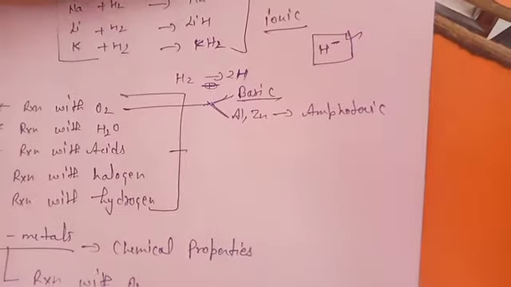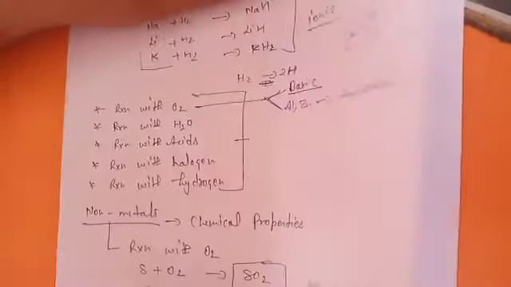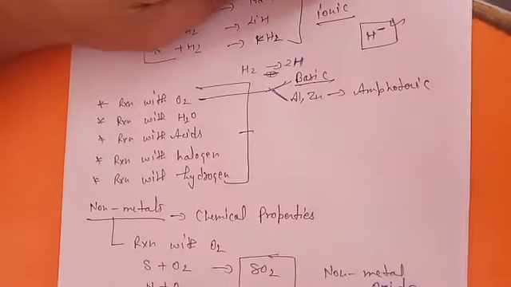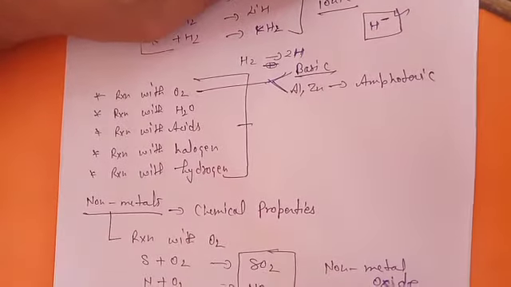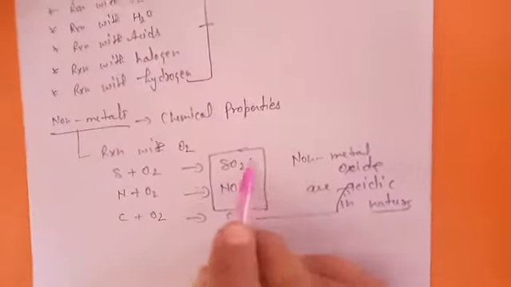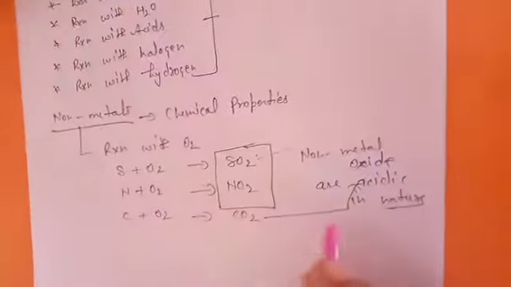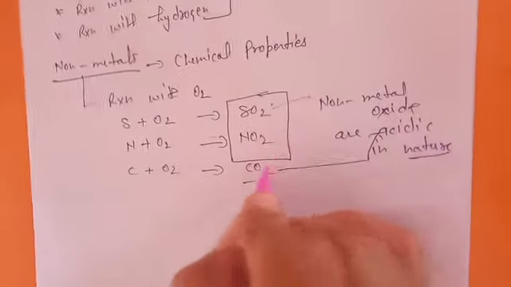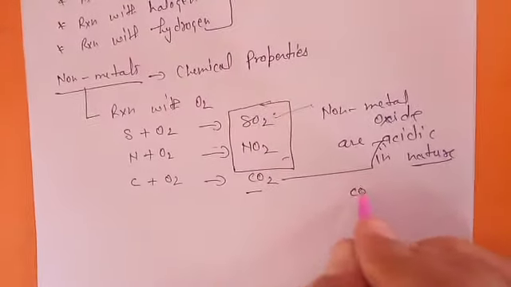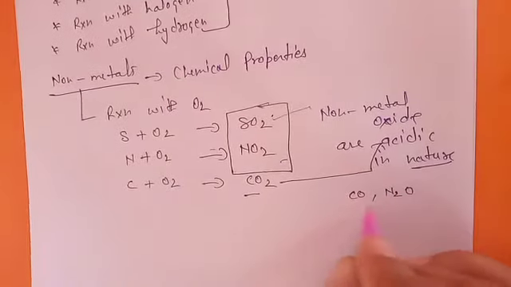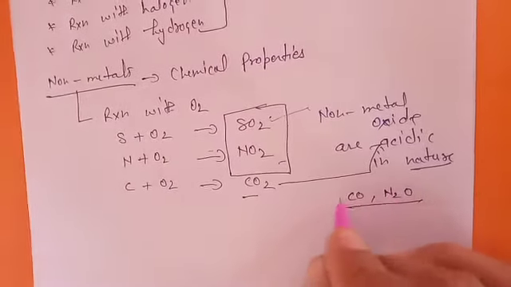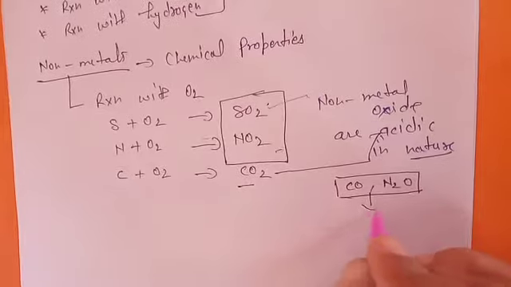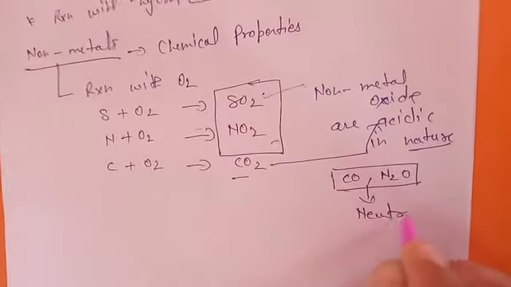In non-metals, carbon reacting with oxygen forms carbon dioxide. Carbon dioxide, nitrogen dioxide and sulfur dioxide are all acidic. But carbon monoxide and N2O, dinitrogen oxide, are also formed, and these are neutral oxides.